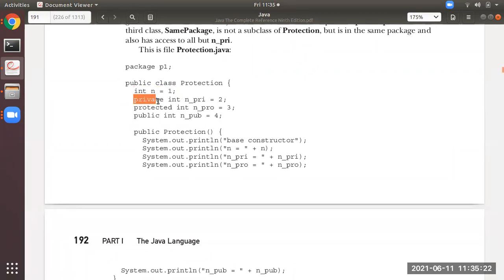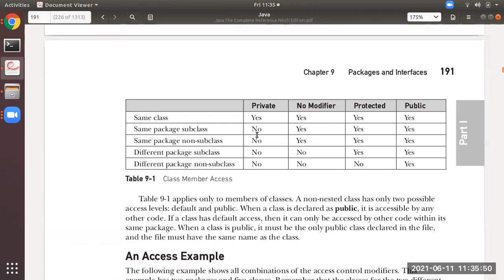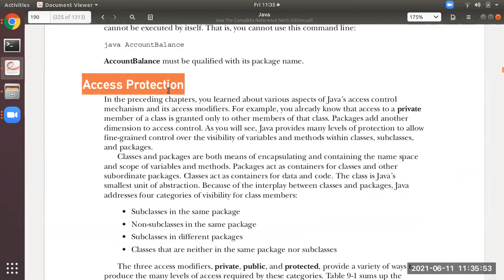The others have different access specifiers: n_pri is private, n_pro is protected, and n_pub is public. Now we have to see who can access which variables and who cannot access which variables from class Protection. That is the explanation under this topic, access protection, that you are going to see.